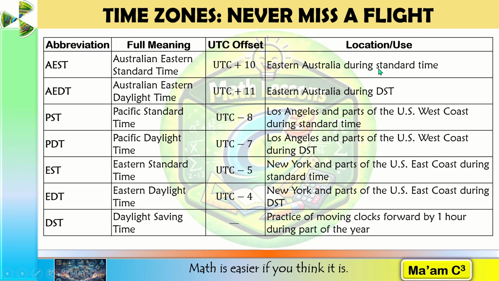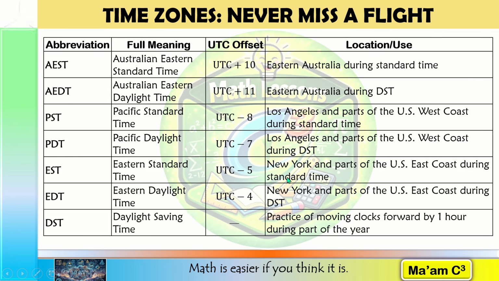Sydney uses Australian Eastern Standard Time or AEST, which is UTC plus 10. During daylight saving time, they use Australian Eastern Daylight Time or AEDT, which is UTC plus 11. Los Angeles and parts of the U.S. West Coast during Standard Time use Pacific Standard Time or PST, which is UTC minus 8. During DST, they use Pacific Daylight Time or PDT, which is UTC minus 7.